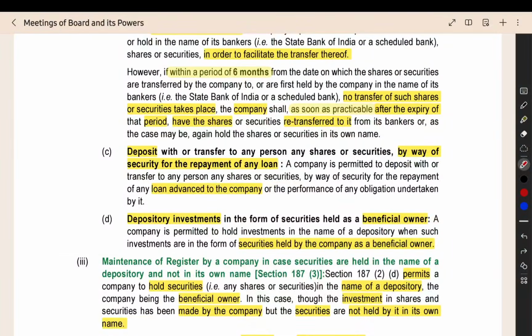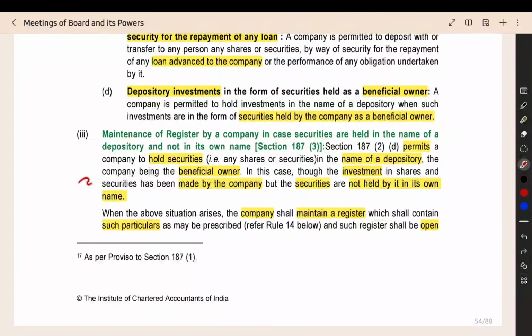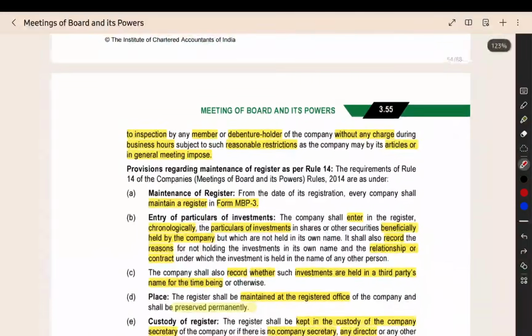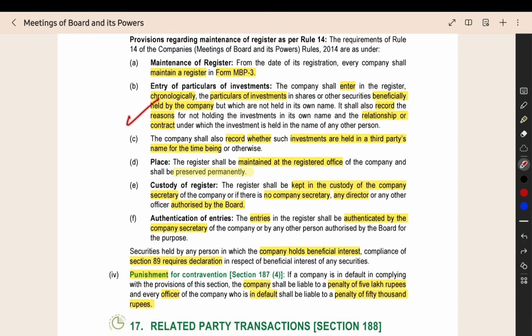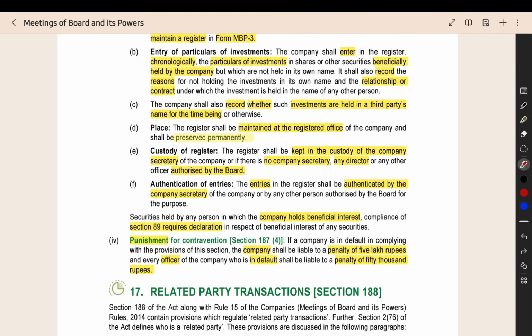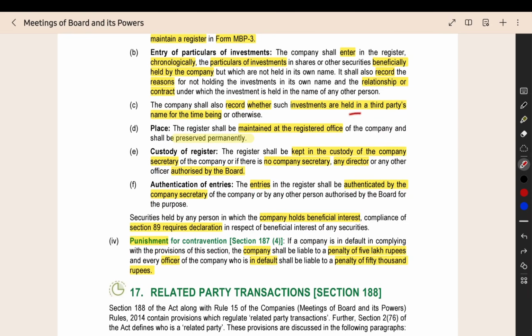But when the securities are not held in the name of the company, they have to maintain a register for that, and they have to enter the particulars for those assets in that register. It should be in this form, it should be maintained chronologically, and the reasons why it is not held in the name of the company should be there. Everything should be given in the register. And if the asset is held in the name of a third party for a particular time period alone, after that it will be reverted back to the name of the company. That also should be mentioned.